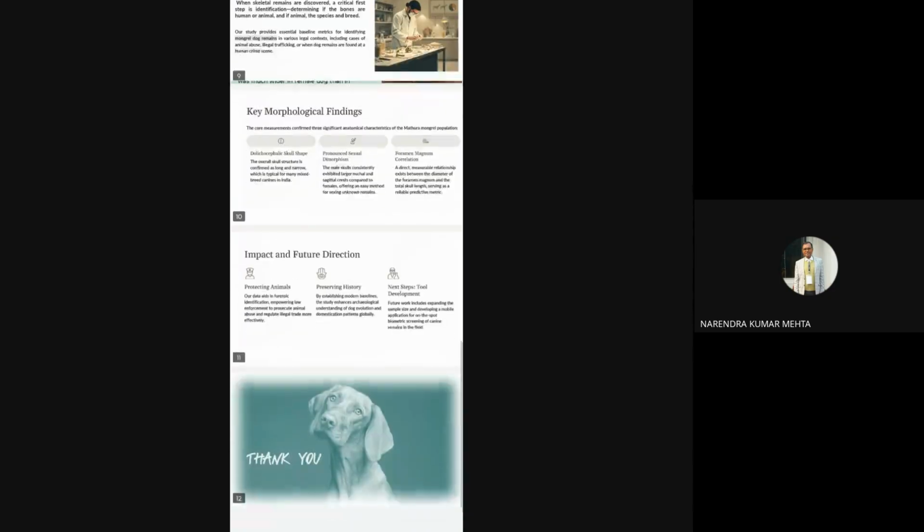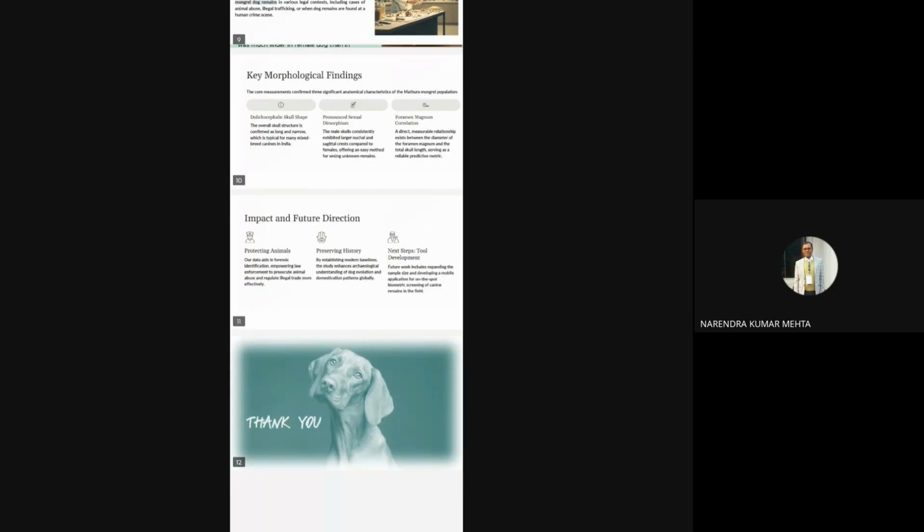My key morphological finding is that the overall skull structure is dolichocephalic, with pronounced sexual dimorphism: the male skull consistently exhibited larger nuchal and sagittal crests compared to the female, and the foramen magnum is oval in shape. As for the impact on future detection, this data aids in forensic identification, empowering law enforcement to prosecute animal abuse and regulate illegal trade more effectively.